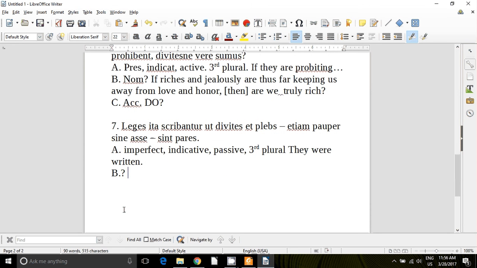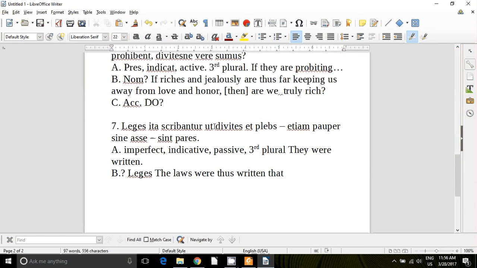What's the nominative? Leges. So the laws were written, and ita means thus. The laws were thus written, or the laws were so written in such a way, ut, that, and now this part that's set off by m dashes, we can just set that aside.